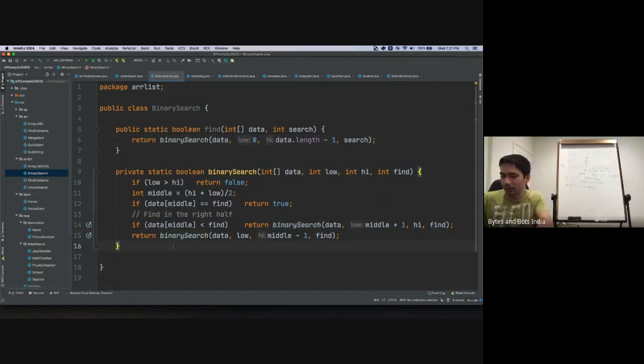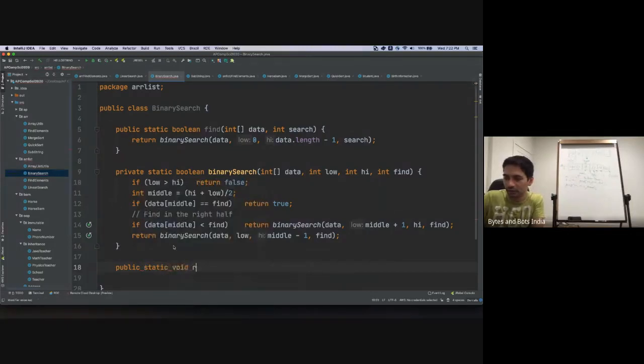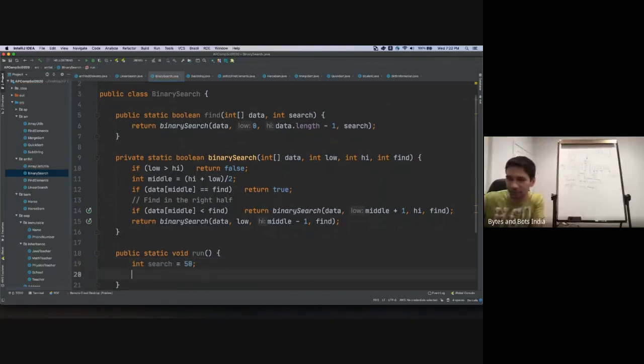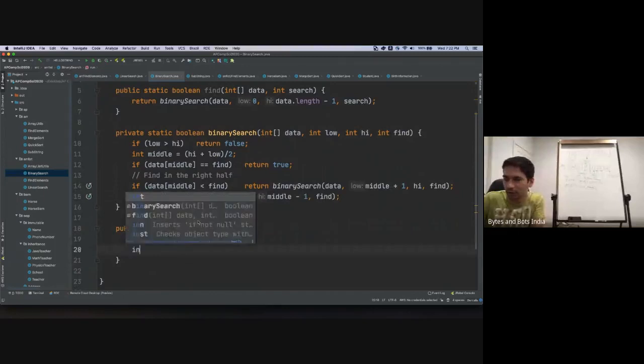Okay. So let's quickly write a program to test it. We'll call it public, so we can call it from the main. Public static void, we'll call it run, so we can start the program here, and let's create a data set here. So let's say we'll call it int search. We'll find number 50 if it exists in the data set or not. And what is our data set?